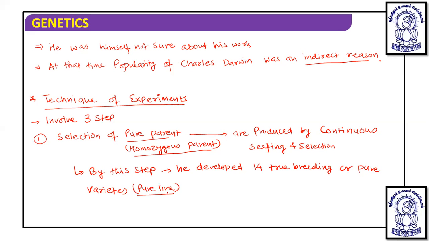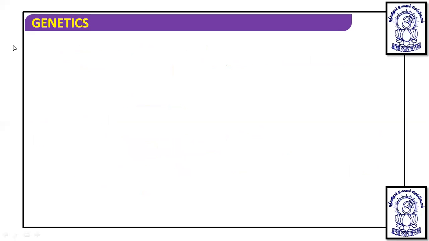Now, after the particular selection of pure parent, if we take a tall, then it is capital T, and if it is small or dwarf, then it is small t. Like this parent is taken. Only homozygous parent is taken. And next, the second step is performed. The second step involves the hybridization of pure parents.